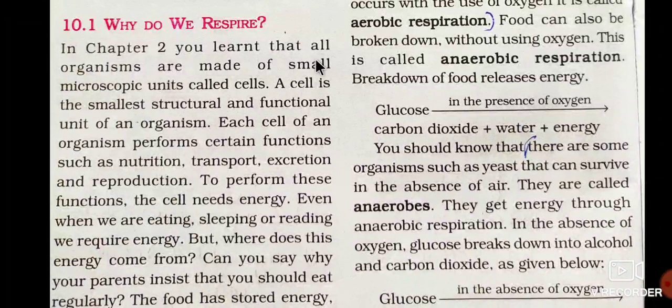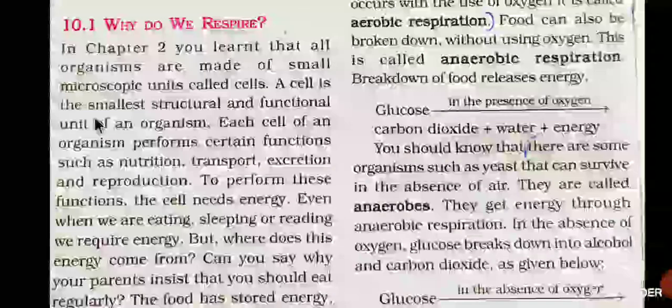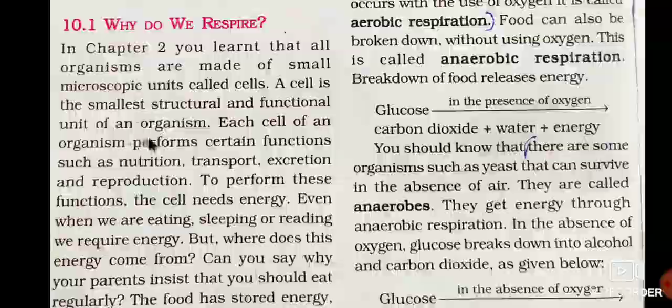In chapter 2, you learned that all organisms are made up of small microscopic units called cells. A cell is the smallest structural and functional unit of an organism. Each cell of an organism performs certain functions such as nutrition, transport, excretion, and reproduction.